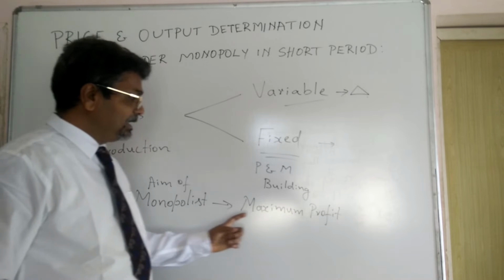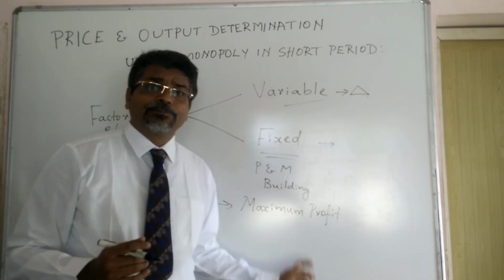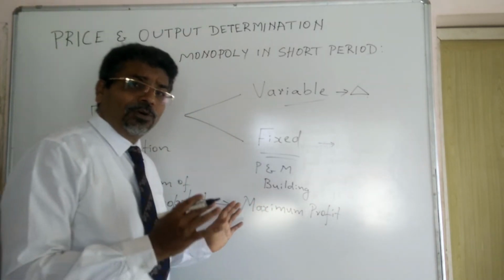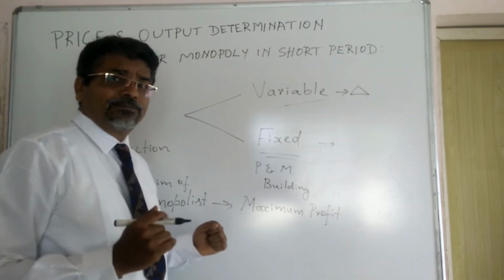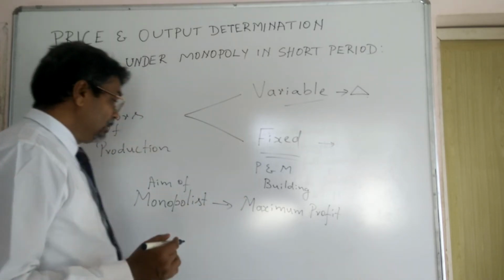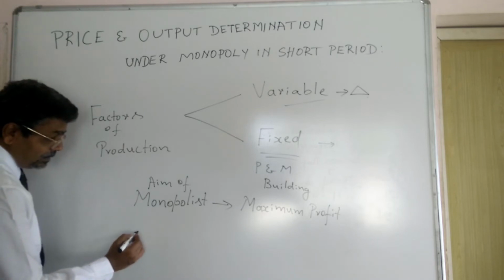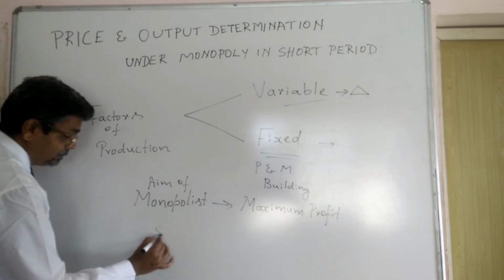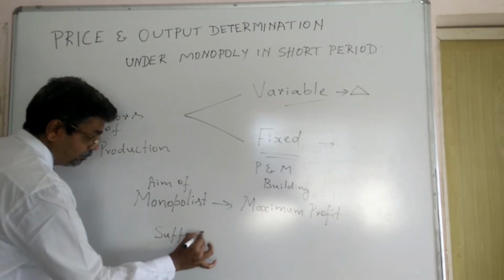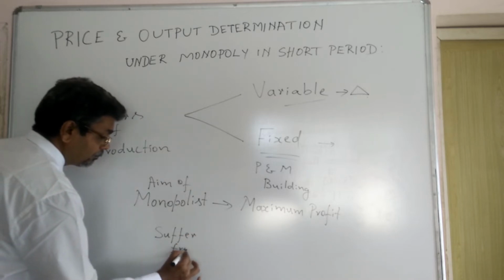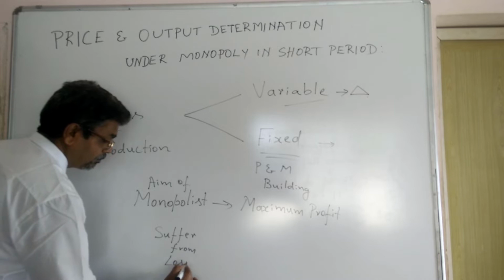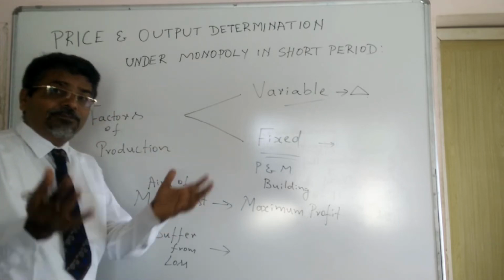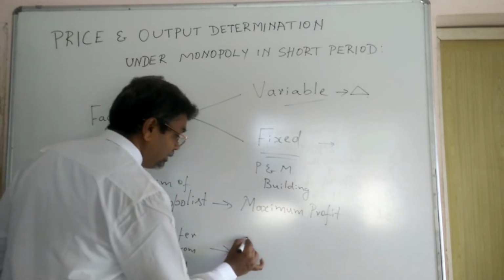So, if he is forced to suffer a loss, what will he do? If the monopolist is to suffer from loss, the monopolist is going to minimize the sufferings from losses.